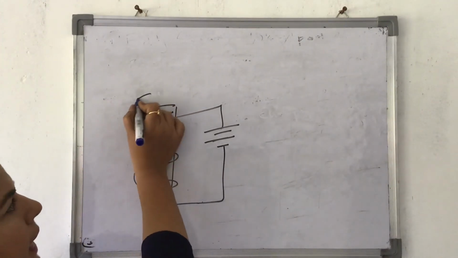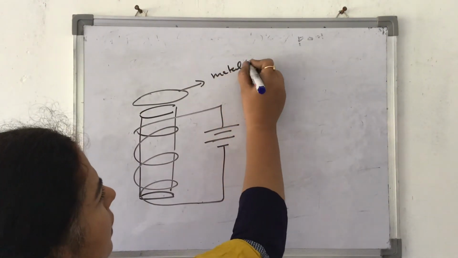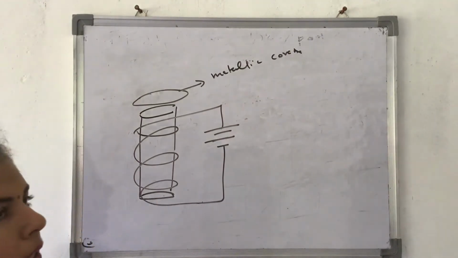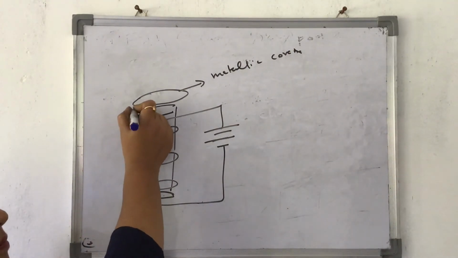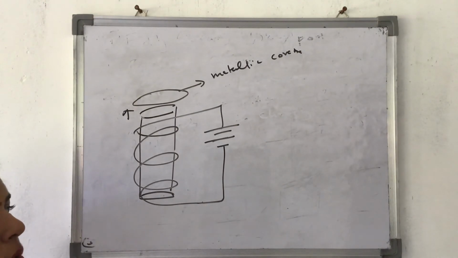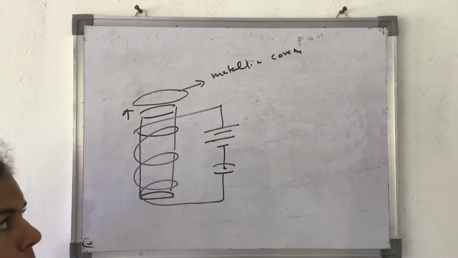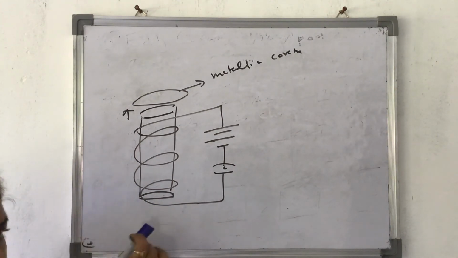If I keep a metallic cover on top of it, I'll find that this metallic cover goes up as soon as you switch on the current. How does it work? As soon as you switch this on, the current will start flowing in.